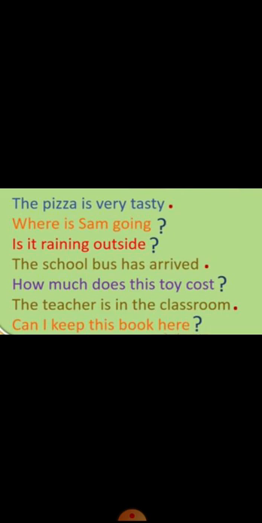Where is Sam going? This sentence is starting with a capital letter and ending with a question mark. So it is a question. Is it raining outside? This sentence is starting with a capital letter and ending with a question mark. So it is also a question.